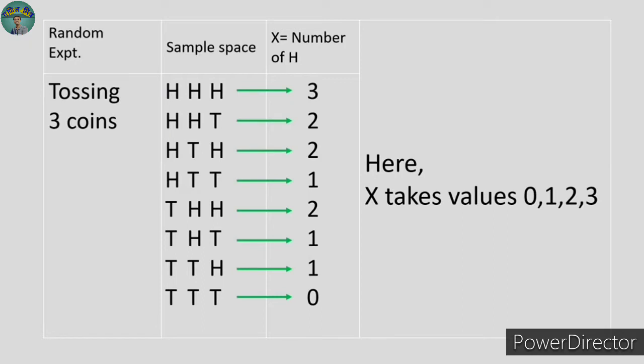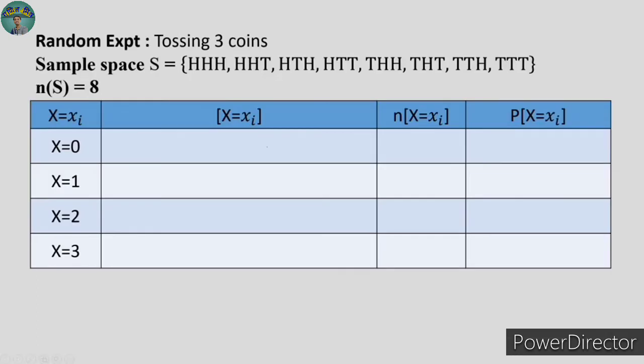Now consider these values of x 0, 1, 2, 3 and try to find out their probabilities separately. Now consider x is equal to 0. Now remember, x means what? Number of heads. Now there is only one element t which has no head, means it satisfies the value x equal to 0. Okay, so for x is equal to 0 there is only one element t.